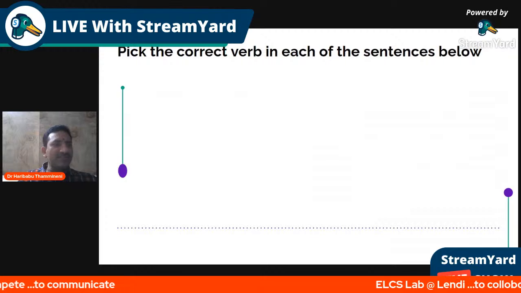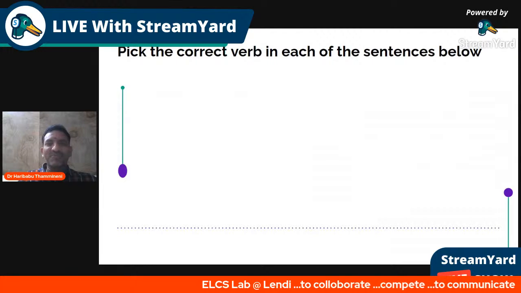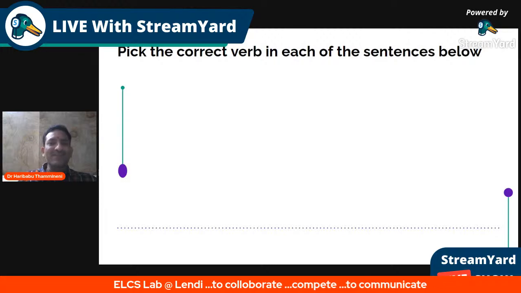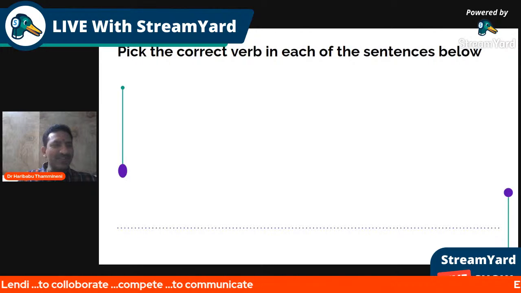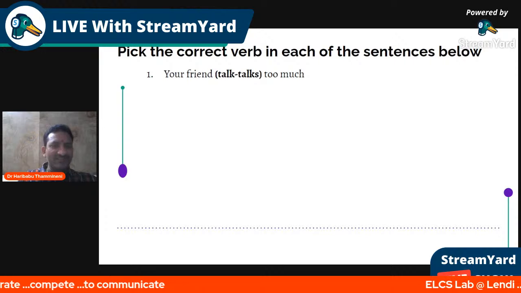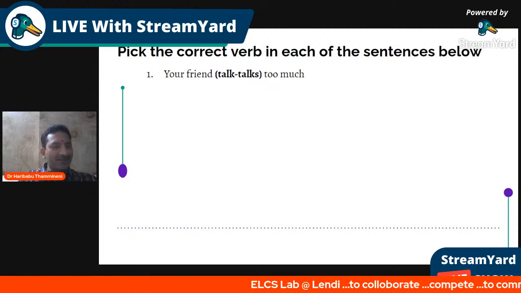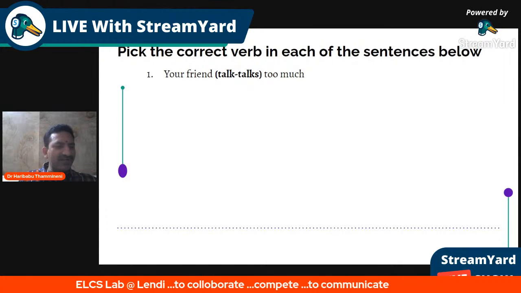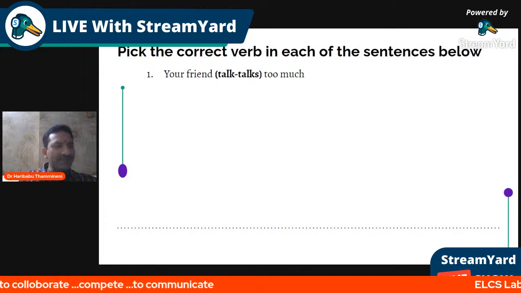And now there is a quick exercise for you. Pick out the correct verb in each of the sentences below. So here I am helping you to take up some model questions. If you can get ready, if you can also drop your answers in the chat box directly on YouTube, I'll be happy.